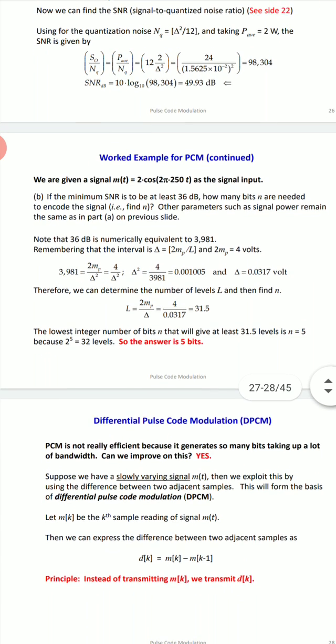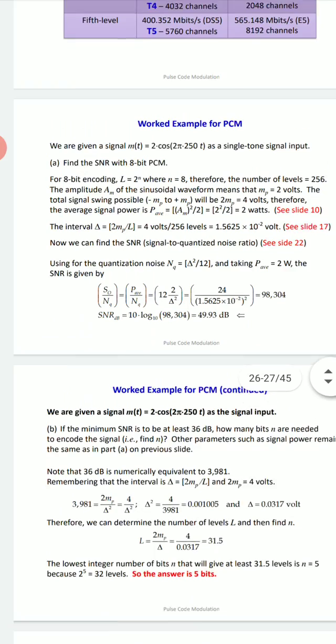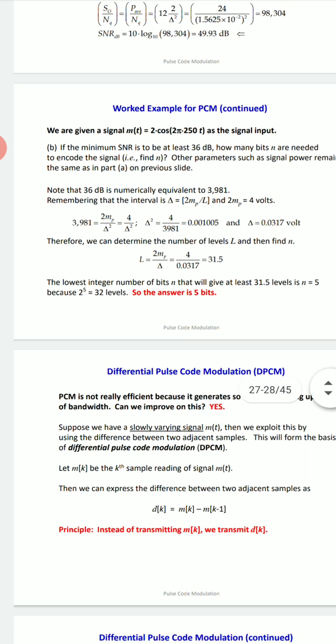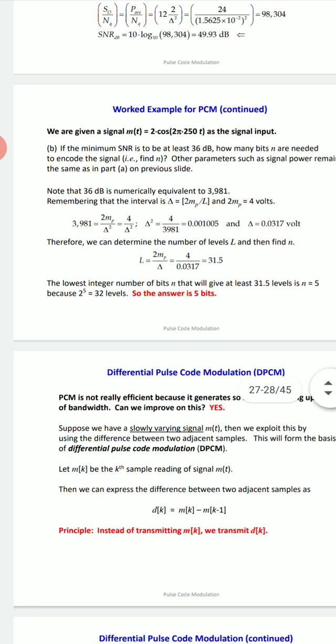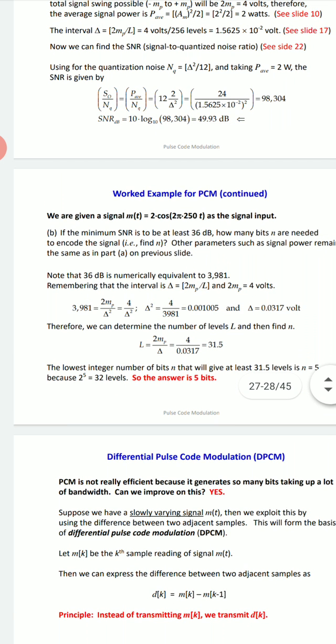Other parameters such as signal power remain the same as we have taken in the part we just solved. So now we have the formula: 2 raised to n equal to L. So firstly we are supposed to find L. How can we find L? We have the formula, L is nothing but 2 MP upon delta. It means here firstly we are supposed to find MP and we are supposed to find delta. How can we find them? So see here.